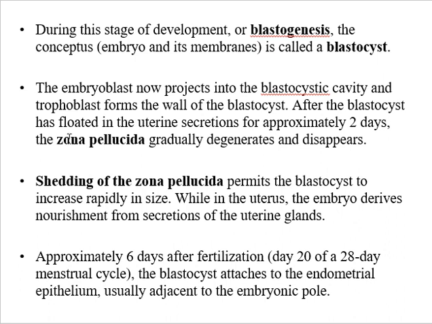After the blastocyst has floated in the uterine secretions, as I have described earlier, for approximately 2 days, the zona pellucida gradually degenerates and disappears. Shedding of the zona pellucida permits the blastocyst to increase rapidly in size, while in the uterus, the embryo derives its nourishment from secretions of the uterine glands.